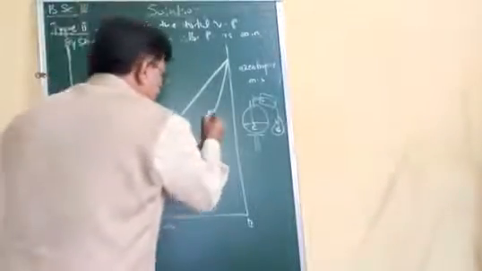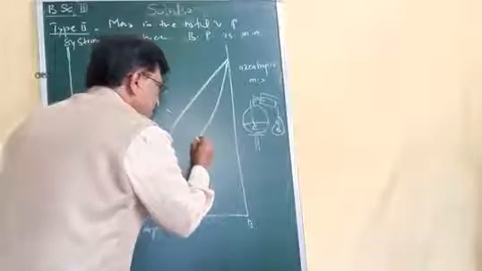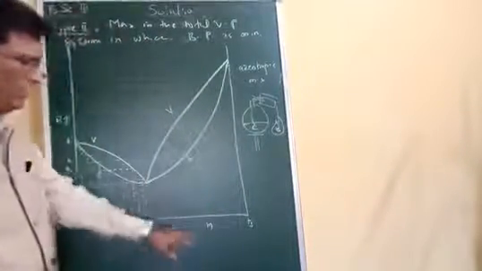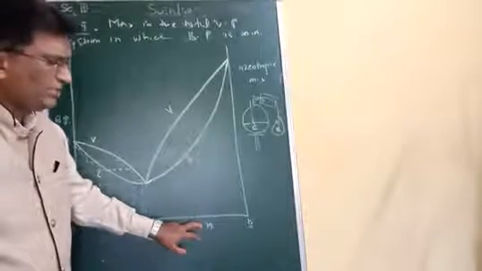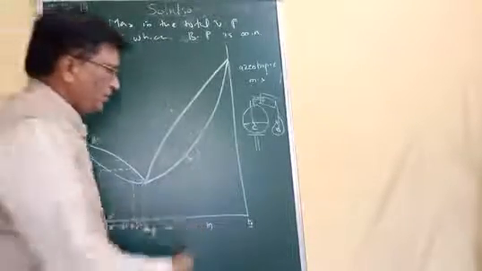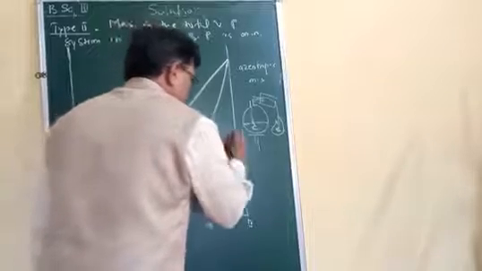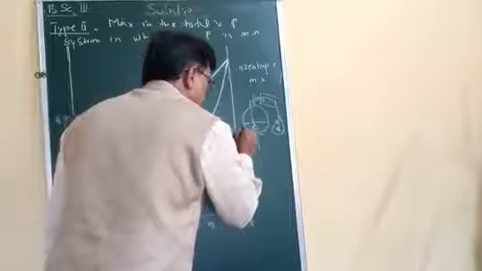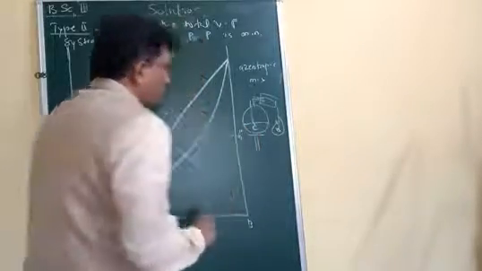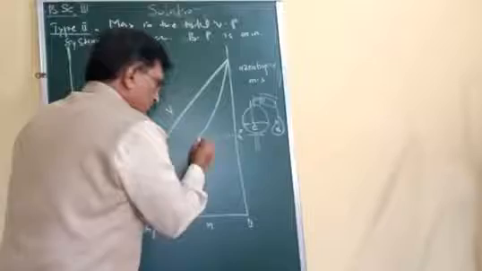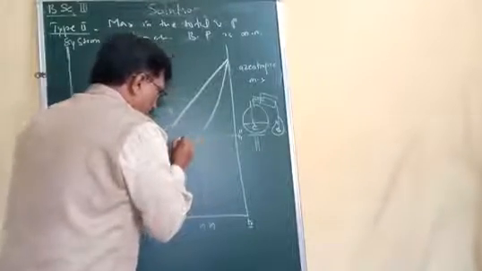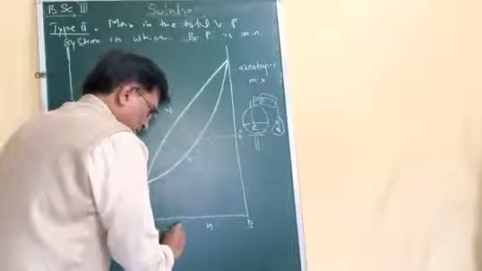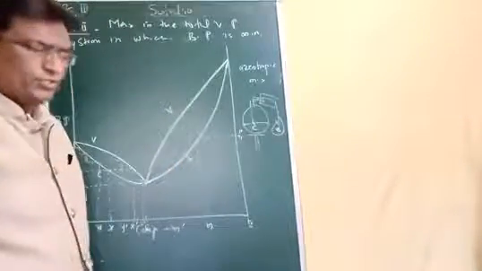Now if we consider any composition in this site, suppose that composition is M. If we take this composition in a distillation flask and heat it, then the temperature increases, and at this particular temperature T1 that liquid mixture will boil and the vapor coming off will have this composition, and if we condense it, then the condensate will have M dash composition.